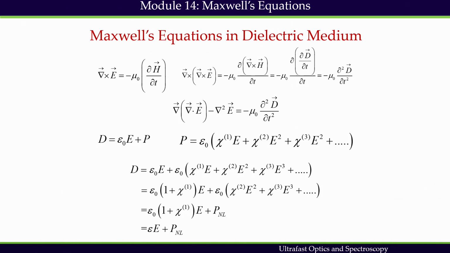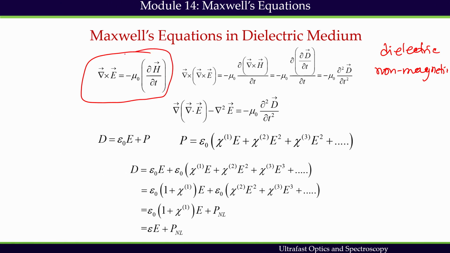Therefore, for a dielectric, non-magnetic medium, Maxwell's equations become this, and we have this expression now.